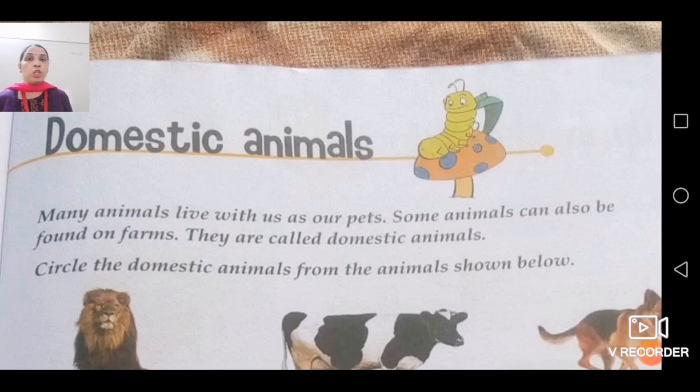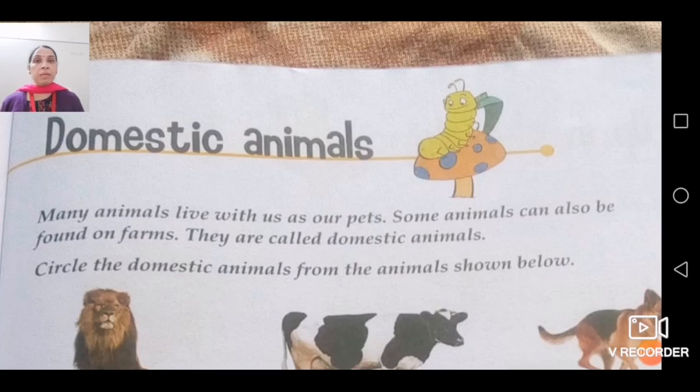So pet animals are those which live with us in our house and they are quite friendly to us. They were living with us in our home only, and they were treated as our friends only.